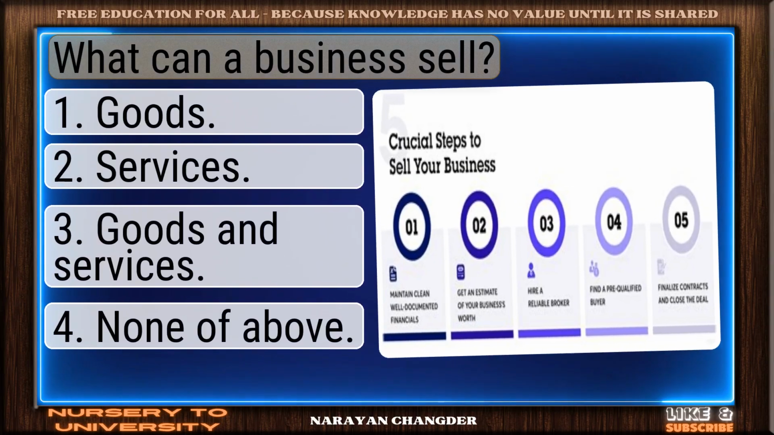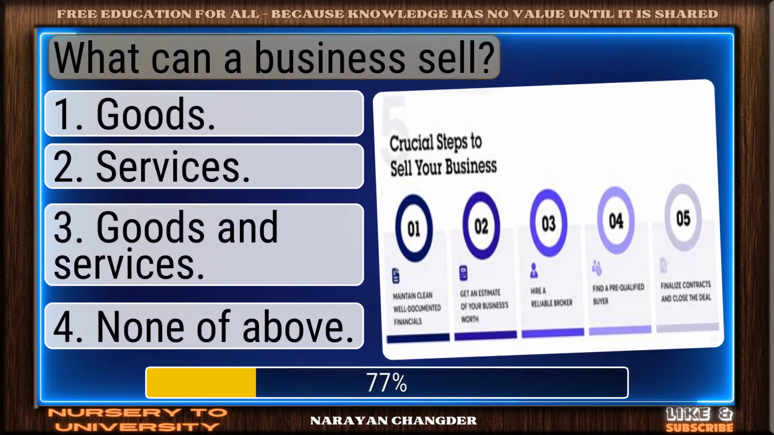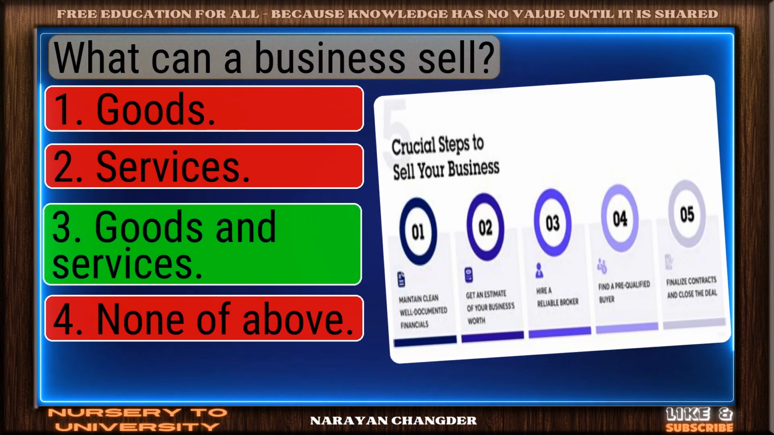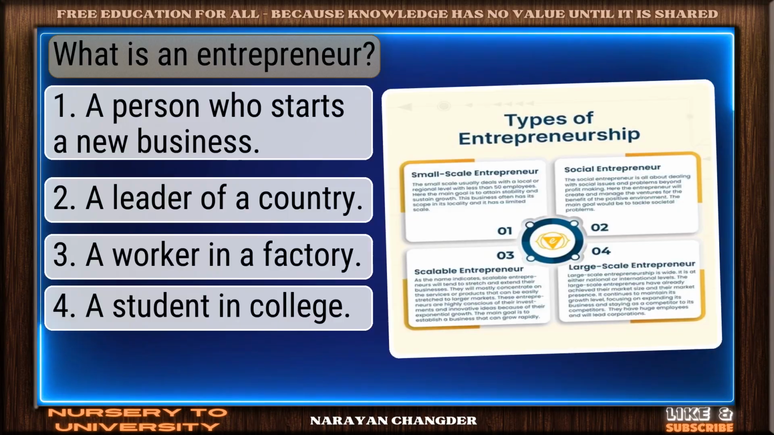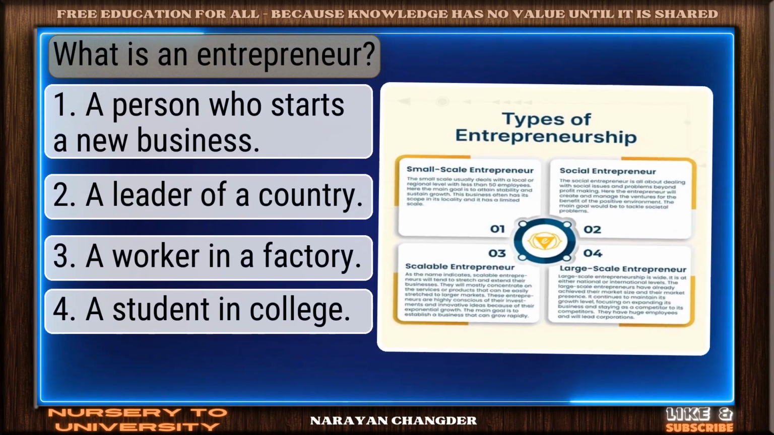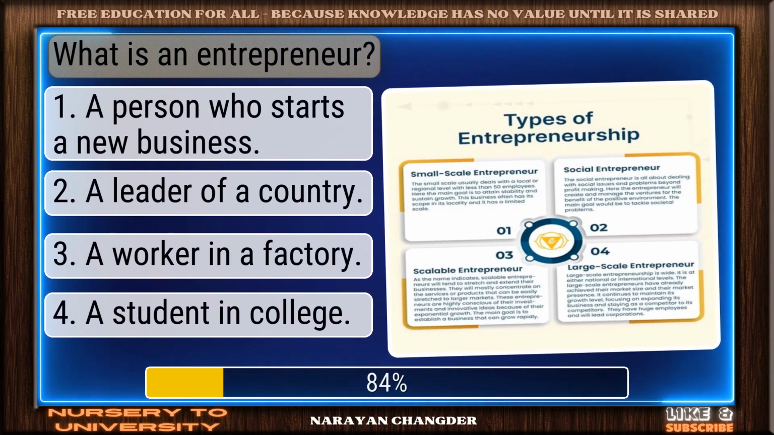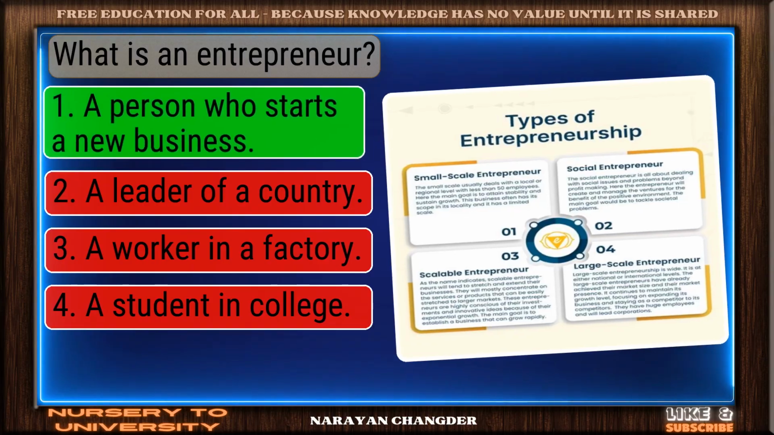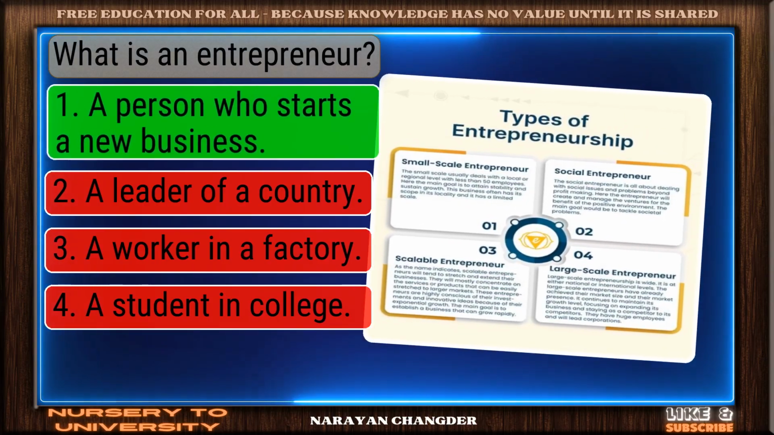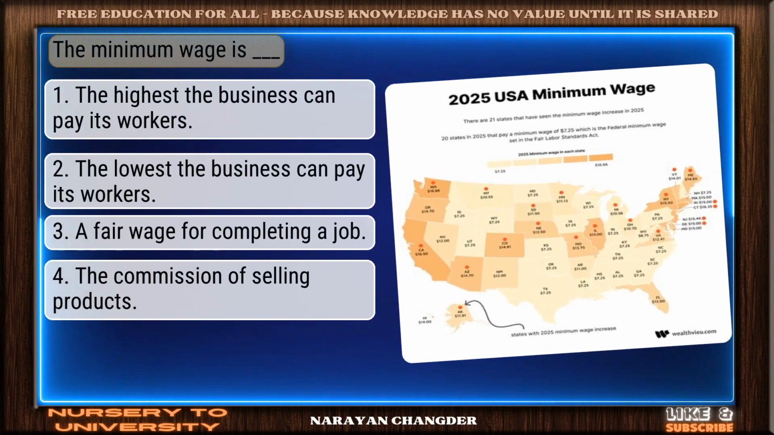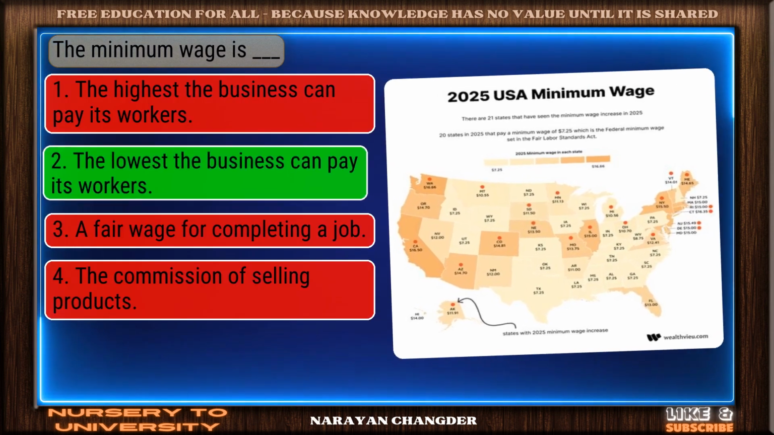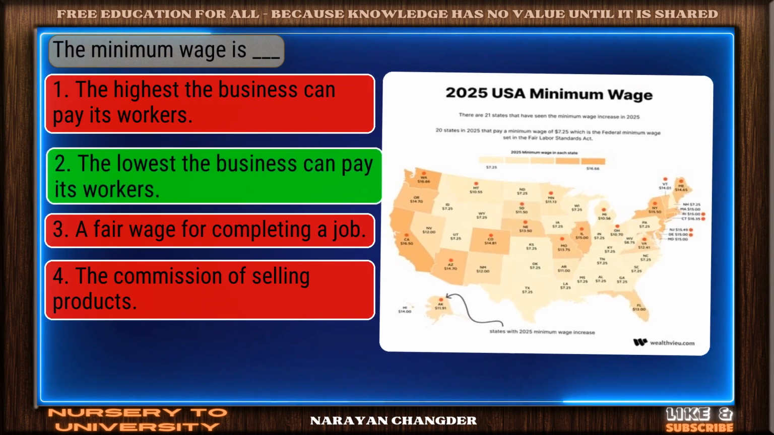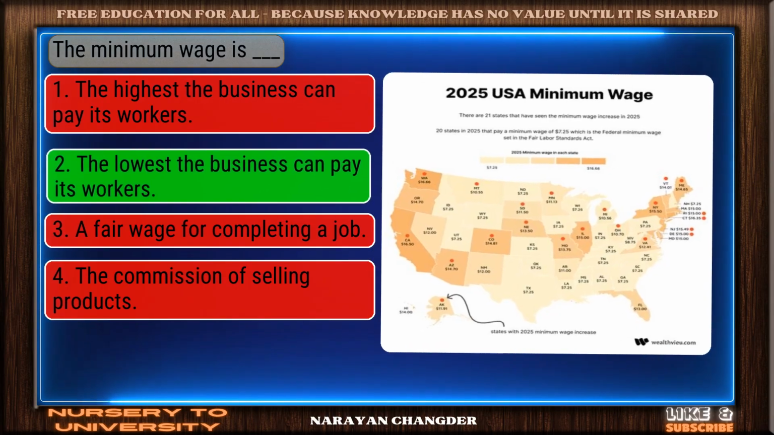What can a business sell? Clear logic. Your choice, goods and services, is sound and 100% true. What is an entrepreneur? Right again. A person who starts a new business is a valid answer. The minimum wage is dash. Good job. Your answer, the lowest the business can pay its workers, works well here.